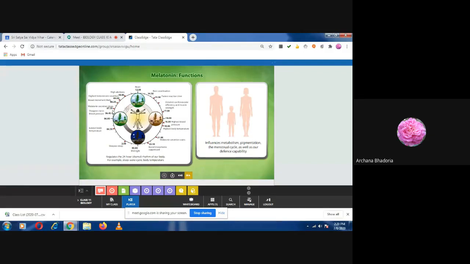Okay, so I was telling about this rhythm of our body. Try to understand that we have a definite rhythm of our body. Naturally you find that when the time of 10 o'clock, 11 o'clock comes, if you are in the habit of sleeping at 10 o'clock, whatever you are doing, sleep starts coming at 10 o'clock.